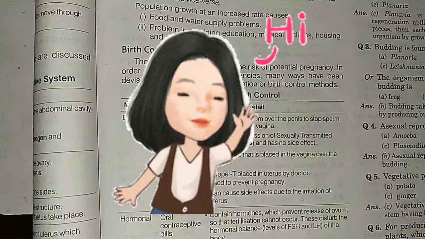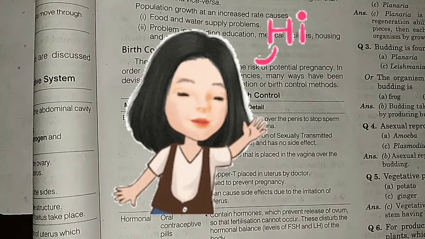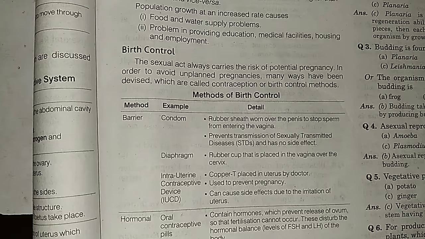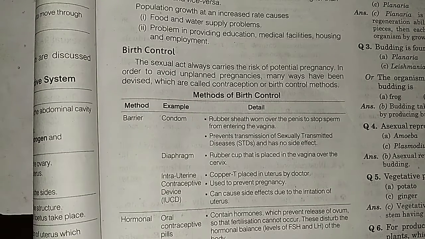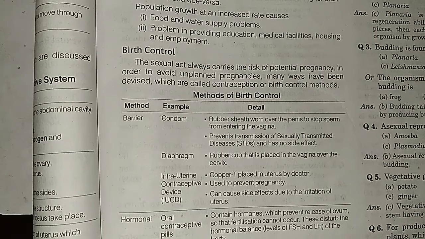Birth control. The sexual act always carries the risk of potential pregnancy. In order to avoid unplanned pregnancies, many ways have been devised, which are called contraception or birth control methods. Methods of birth control. First method is to prevent pregnancy by creating a barrier.